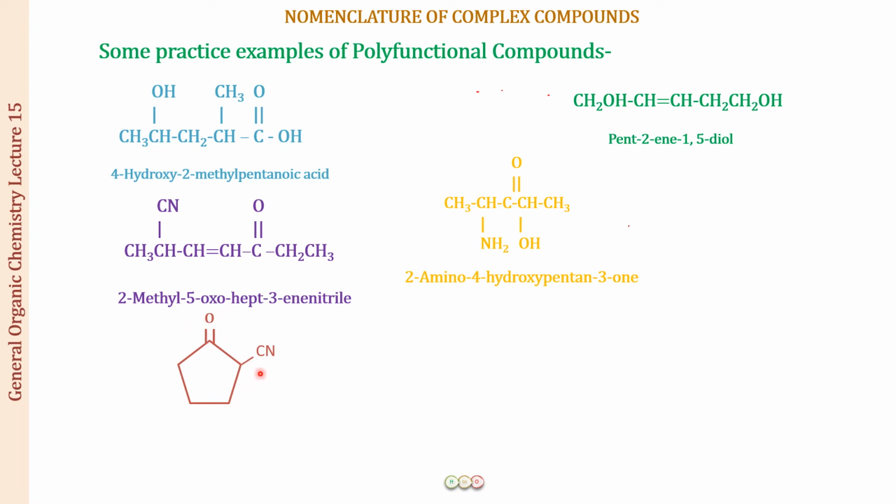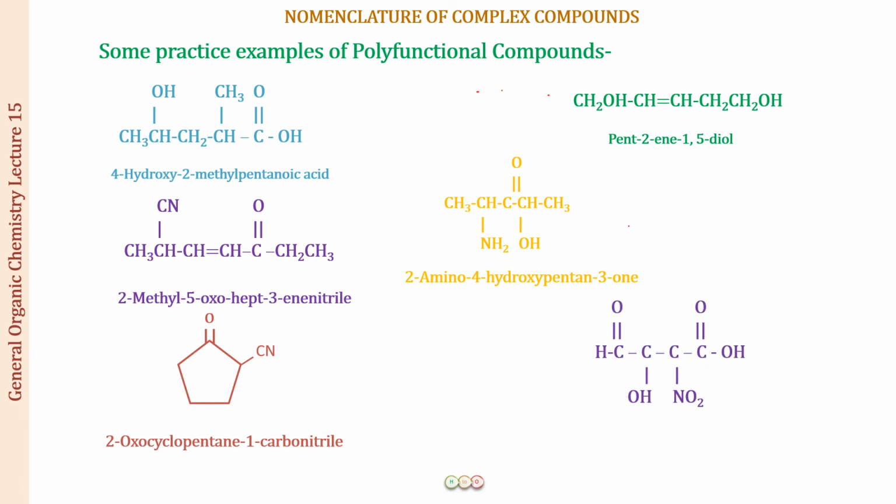Now I've also told you that in an alicyclic compound, when we have a functional group which contains a carbon and this carbon is directly attached to the ring, we are not going to use nitrile for it. We will be using what suffix? We will be using carbonitrile. All right, so what is going to be the name of this compound? It is going to be 2-oxo. This is position number 1, so this will be position number 2. So 2-oxocyclopentane-1-carbonitrile. All right.